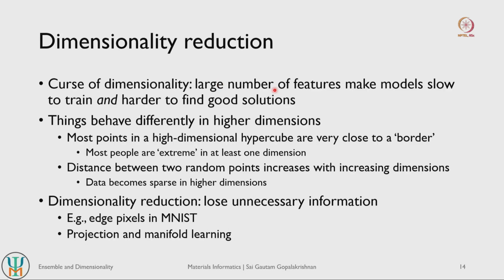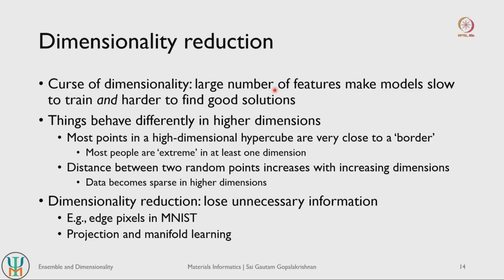In materials science, let us say you are trying to predict formation energies. Maybe the features are: what is your crystal structure, what are the elements present, the properties of those elements themselves, where are the atoms sitting, what kind of bond lengths and bond angles do you have, and so on.